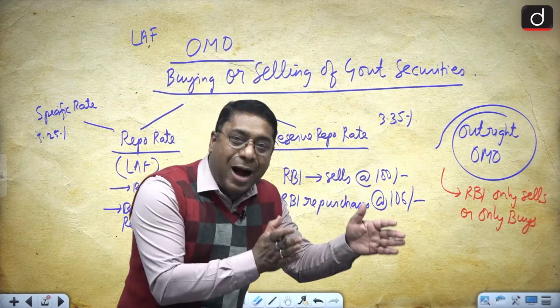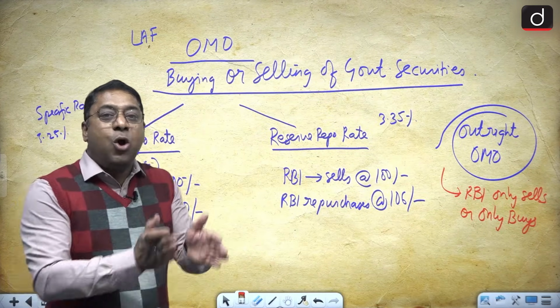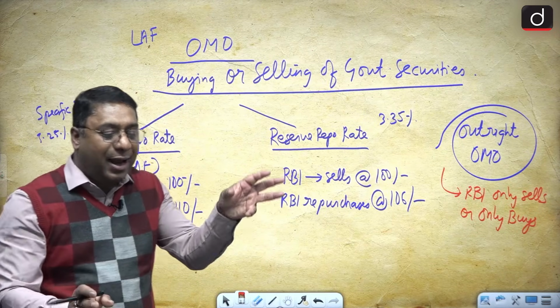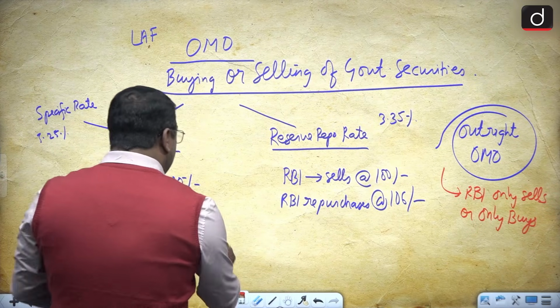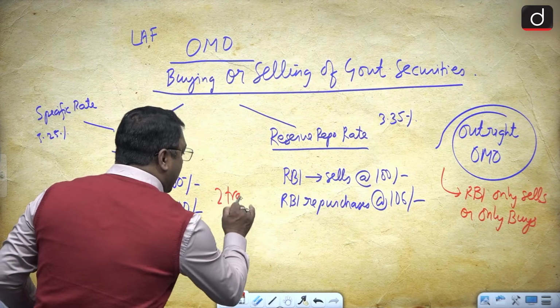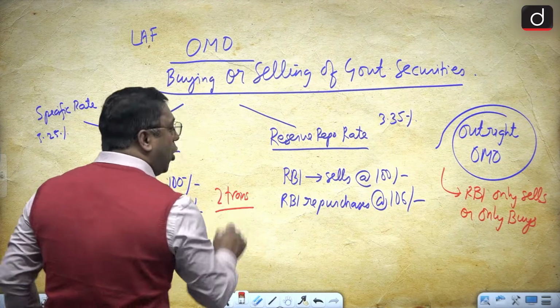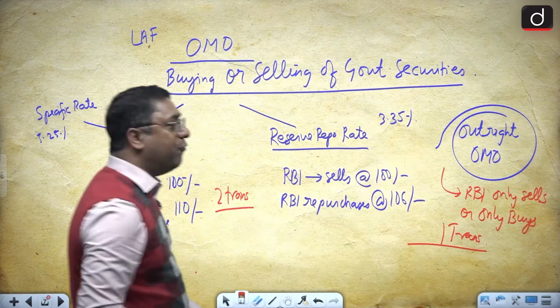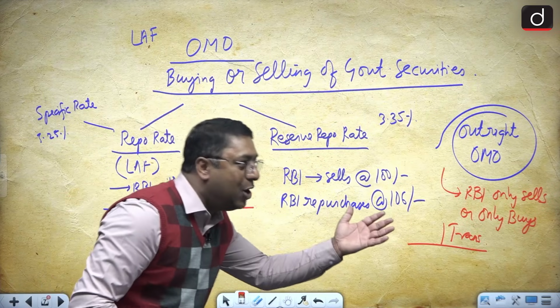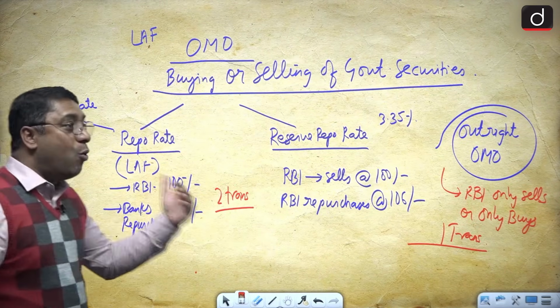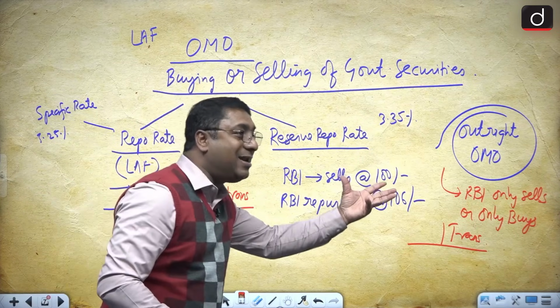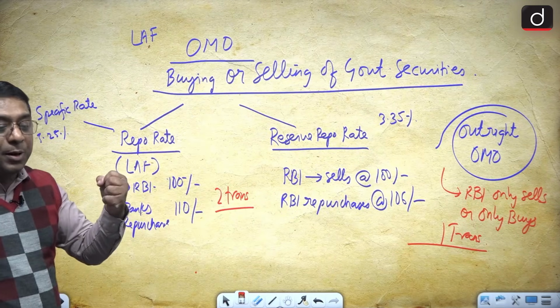There is only buying of government securities or only selling of government securities by the RBI. So here in LAF, there are two transactions involved. Here only one transaction is involved, that is, either buying or selling. But there, once buying takes place, then there is a repurchase, or once selling takes place, then there is a repurchase.